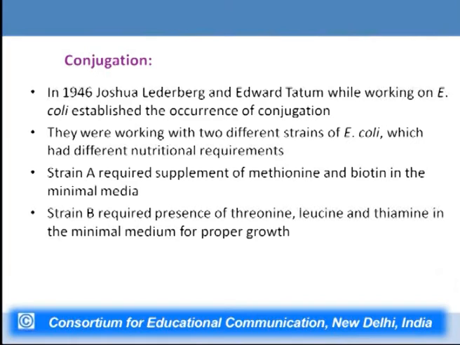Another strain was strain B, which required the presence of threonine, leucine and thymine in the minimal media for its proper growth. That means it was auxotrophic for threonine, leucine and thymine, because it had mutant alleles for the genes which are required for synthesis of these particular nutrients.